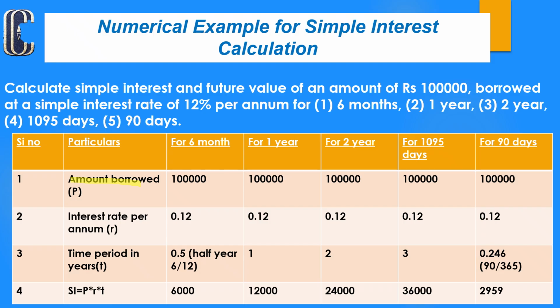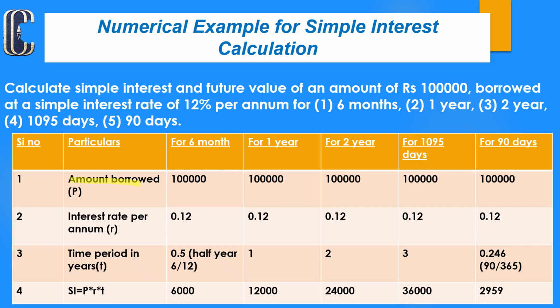Numerical example for simple interest calculation. The problem: calculate simple interest and future value of an amount of rupees 1 lakh borrowed at a simple interest rate of 12% per annum. You should calculate the future value and simple interest for 6 months, 1 year, second year, 1095 days, and 90 days.